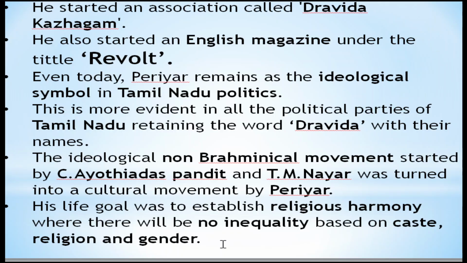He started an association called Dravida Kazhagam. He also started an English magazine, and that magazine is called Revolt. Even now, the ideology of Periyar remains symbolically present in Tamil Nadu politics. Most of the people say they are followers of Periyar only.